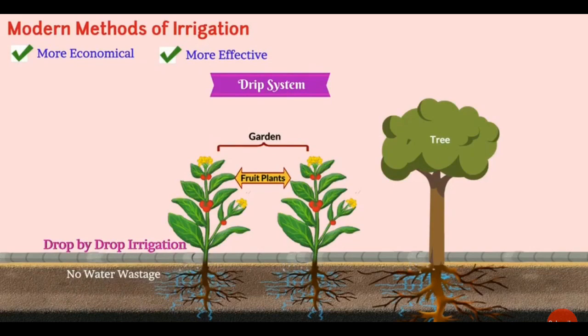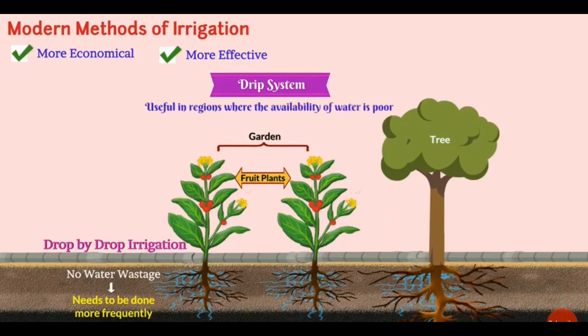Due to the very small supply of water, we need to irrigate more frequently. This system is very useful in the regions where there is no availability of water or the availability of water is very poor. I hope you have understood all the methods of irrigation.